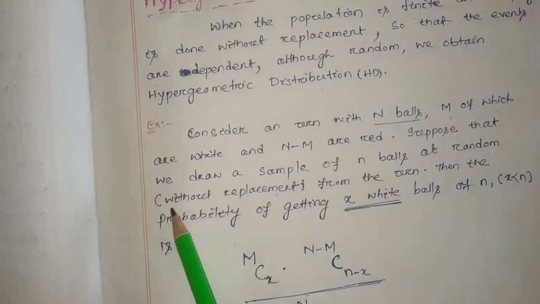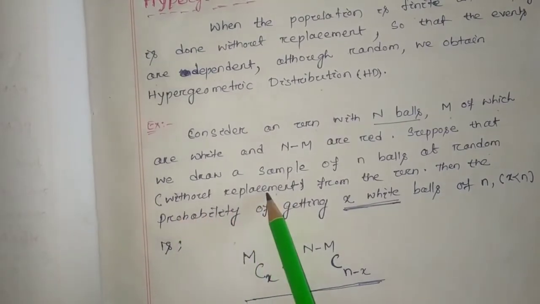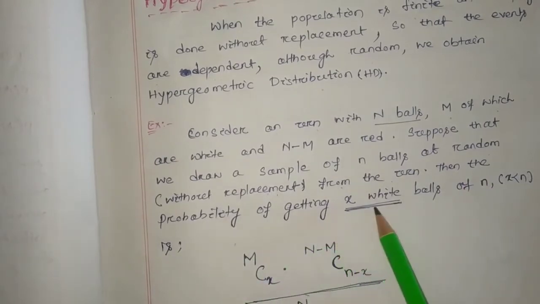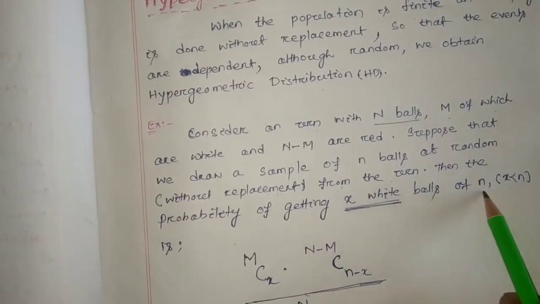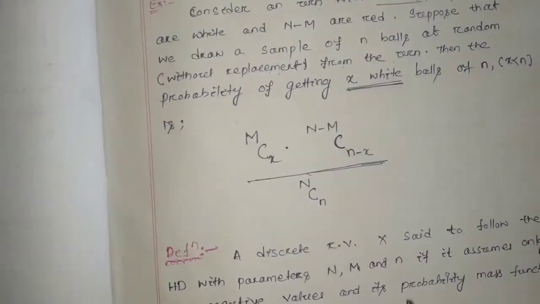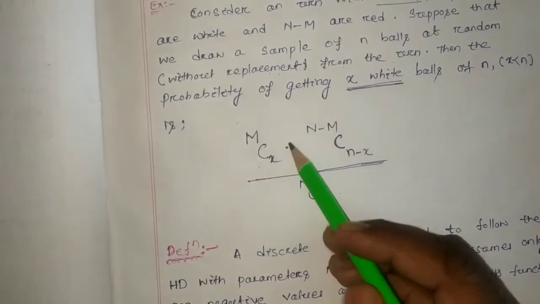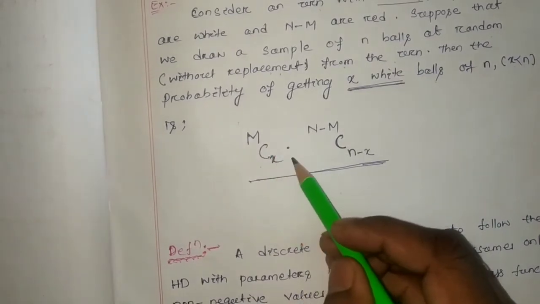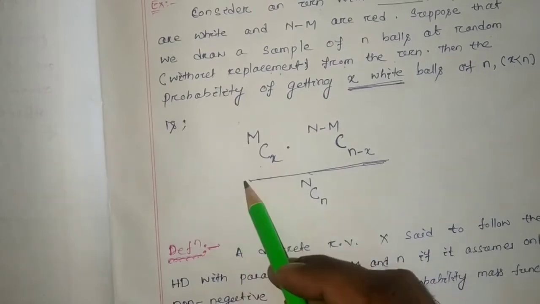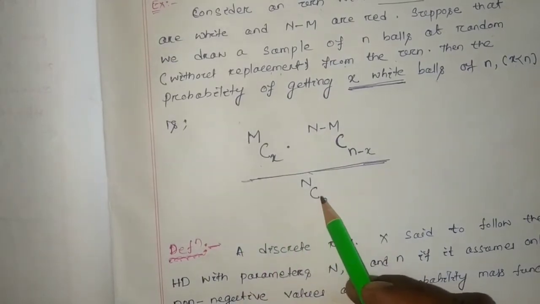You have to focus upon this. Then the probability of getting x white balls from the urn, where x is less than n, is MCx into (N minus M)C(n minus x), whole divided by NCn.